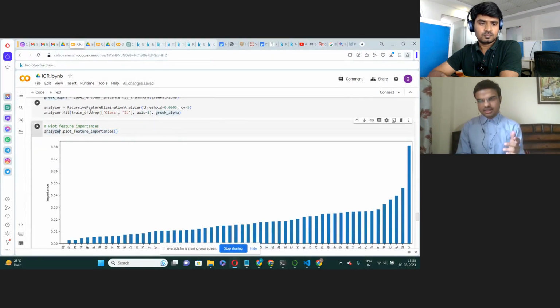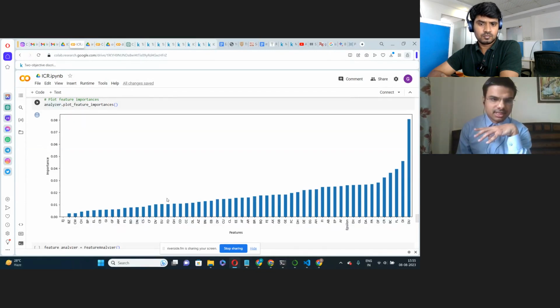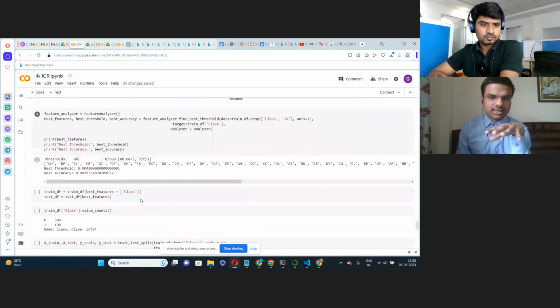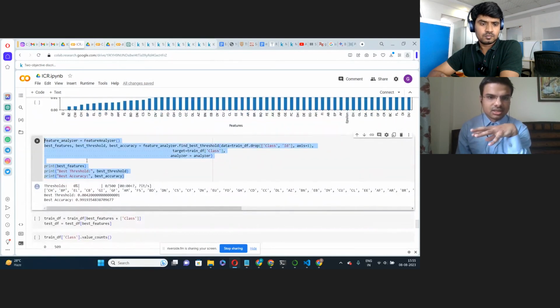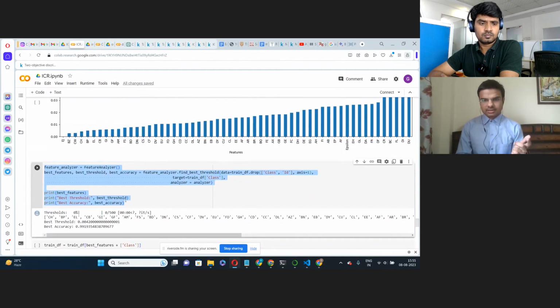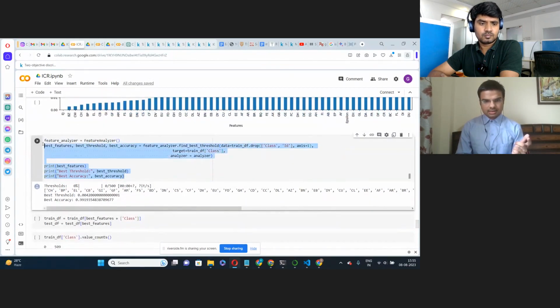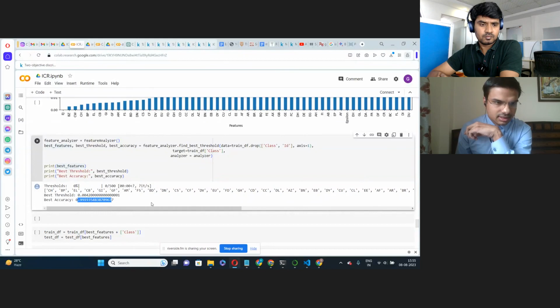We have got this plot showing which features are important. The higher the bar, the more important the feature is. So the feature named du is important here, and based on this we have performed this to find the best features. These are all the features that were present in the dataset, and to eliminate the features which are not important, we have performed this. It will get us the best features, and the best feature is du. It has given us accuracy of 99% in this case.